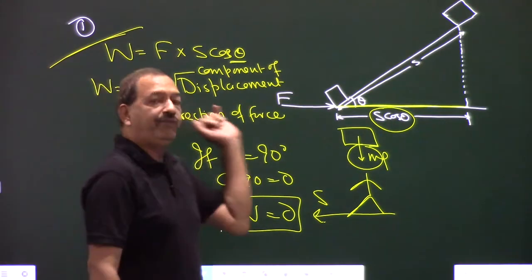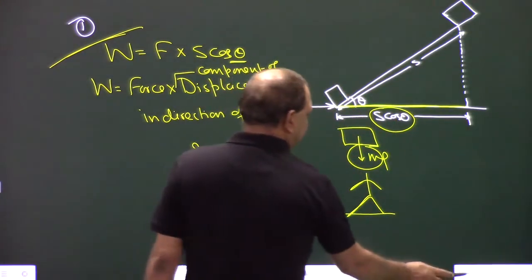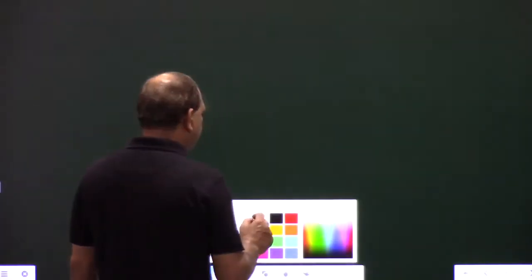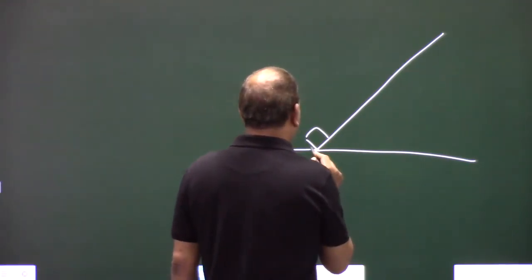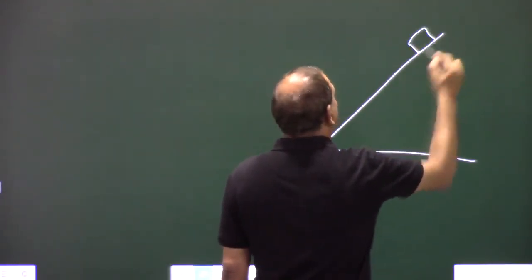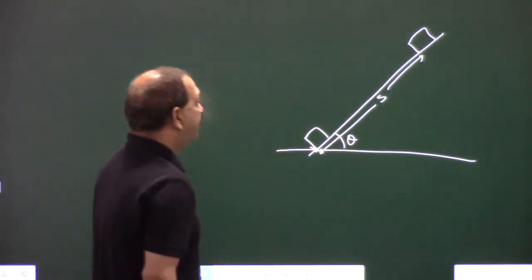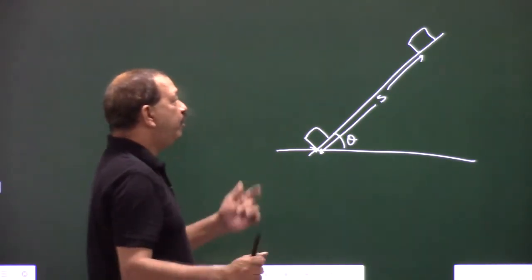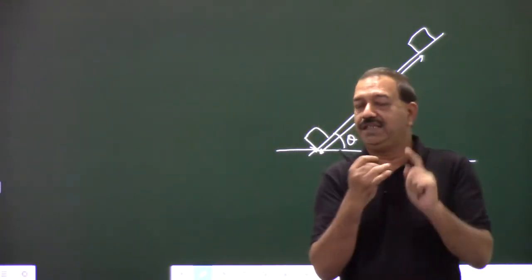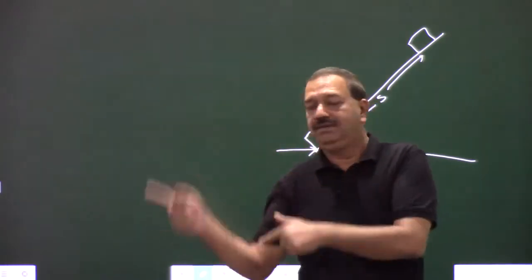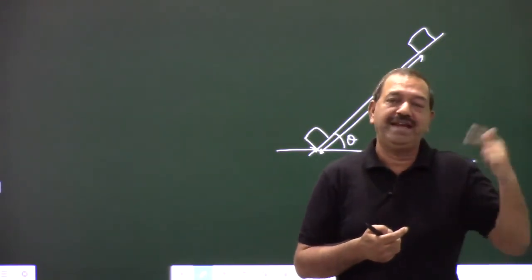How? You take the force and the component of displacement in the direction of force. The other way, on the same example: this is our object, this is the force applied, and the object moved to this position, the displacement is s and the angle is theta. Okay? Now, we have two options. Either we have the component of displacement, which we did in our first method, or we have the option to make the component of force.